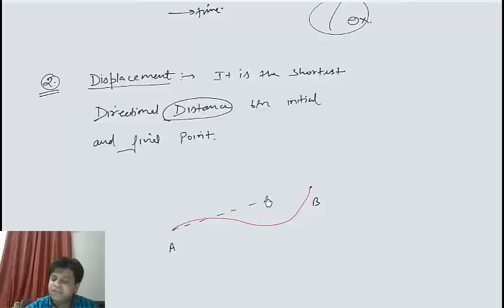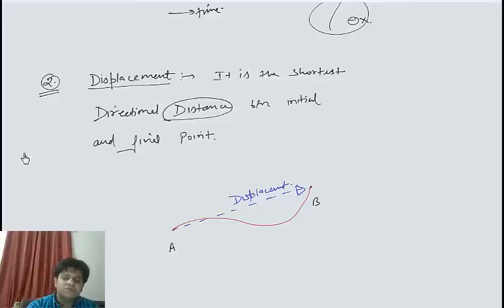The straight line joining A and B is the shortest distance between A and B. And if I add direction to this shortest distance, then it becomes displacement. So adding an arrow to the shortest distance makes this shortest distance a vector, which is displacement.